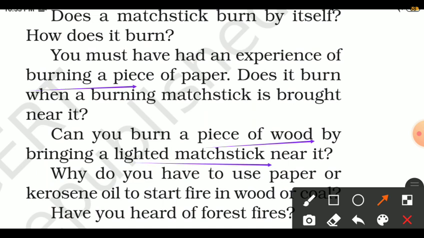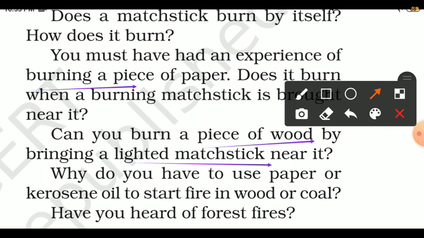No, it will not be easy to burn a piece of wood with a lighted matchstick. We have to put kerosene or some other substance which will help the wood to burn. Then only it will burn. Why do you have to use paper or kerosene oil to start a fire in wood or coal?